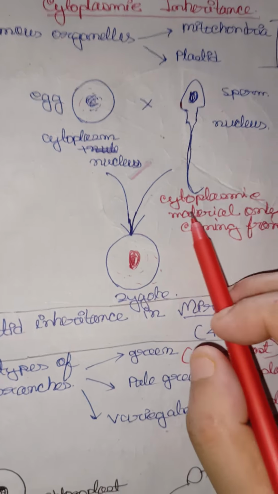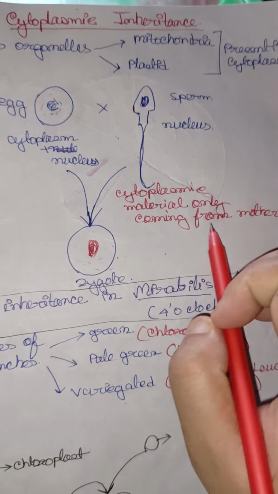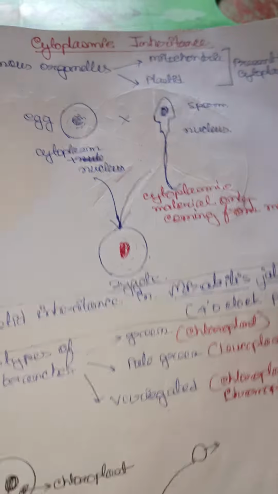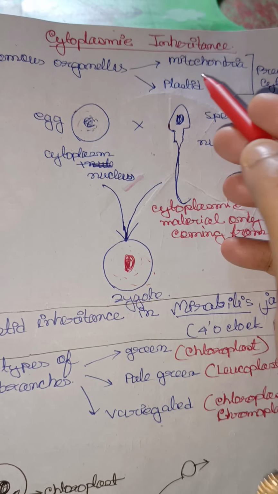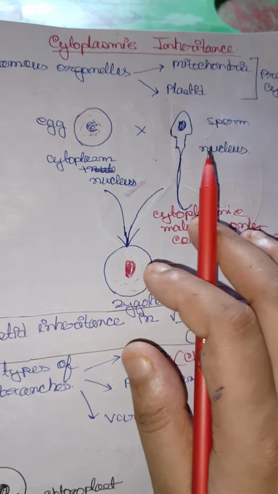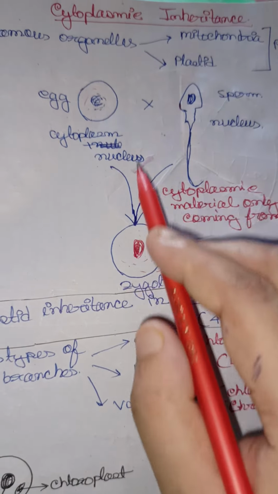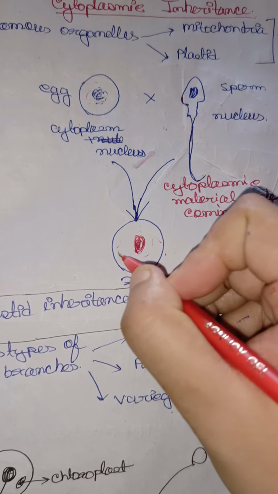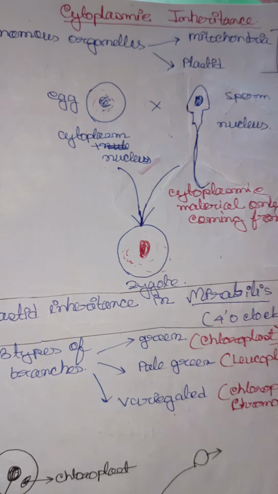Clear? Plastid is absent in animal cells, so mitochondria will come only from the mother cell. So mitochondrial DNA we will see in the zygote only from the mother.